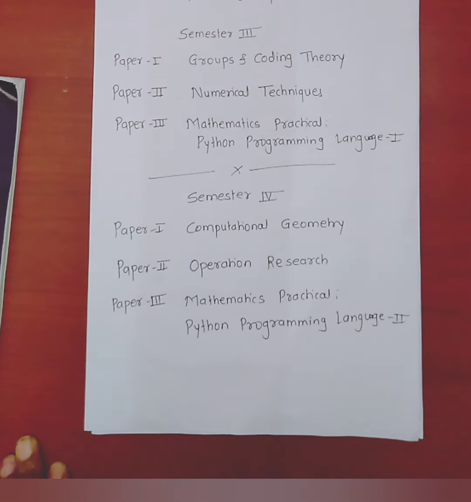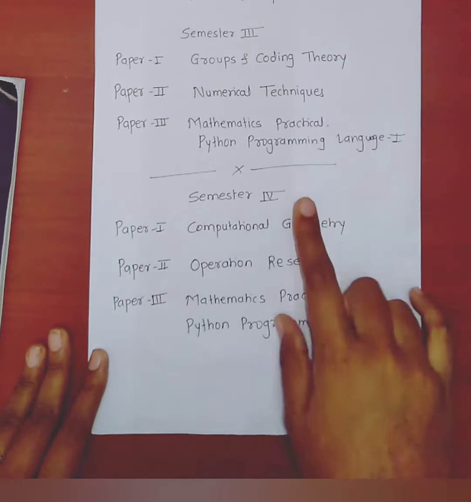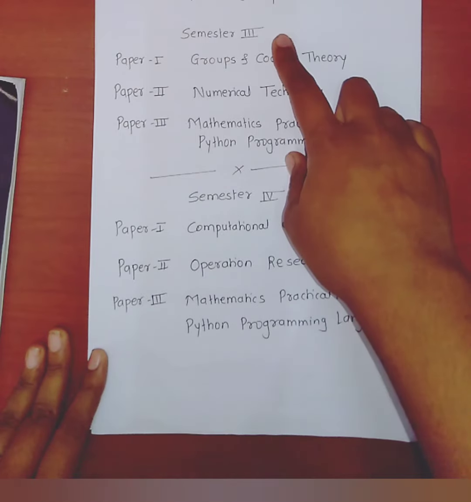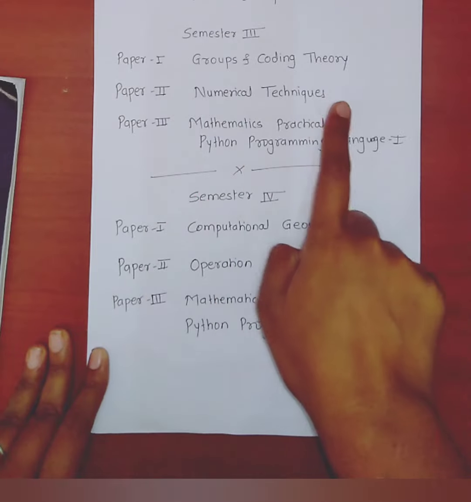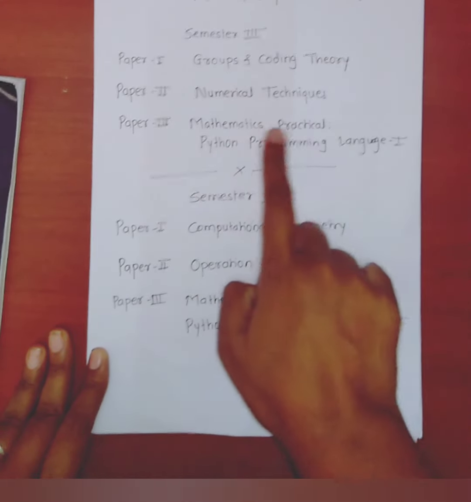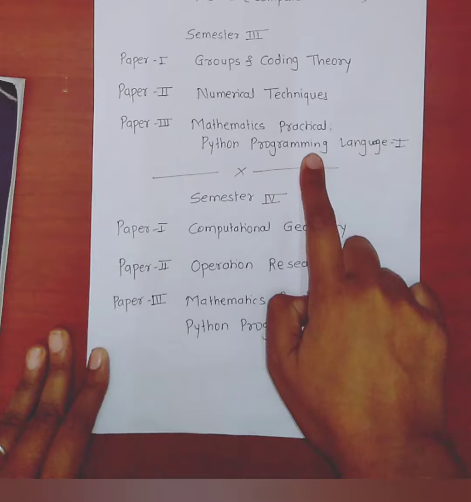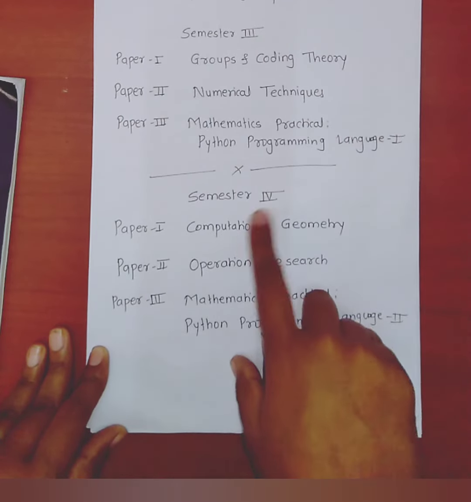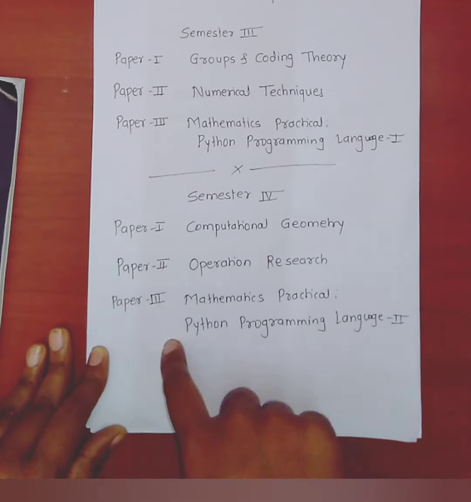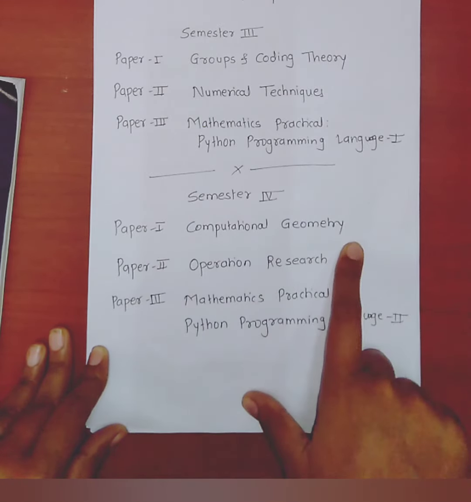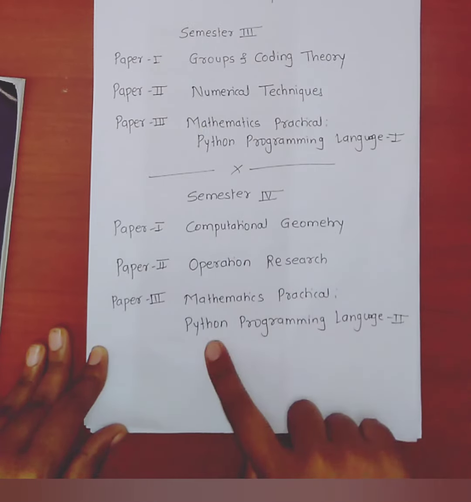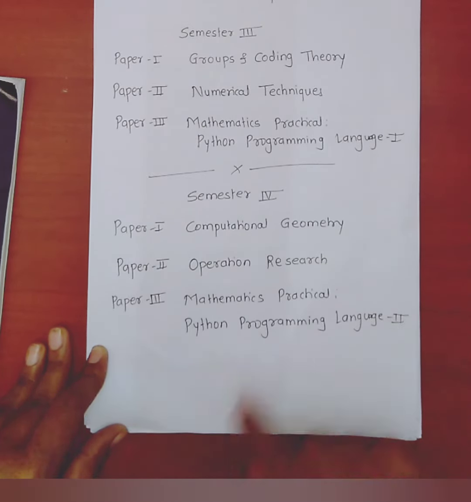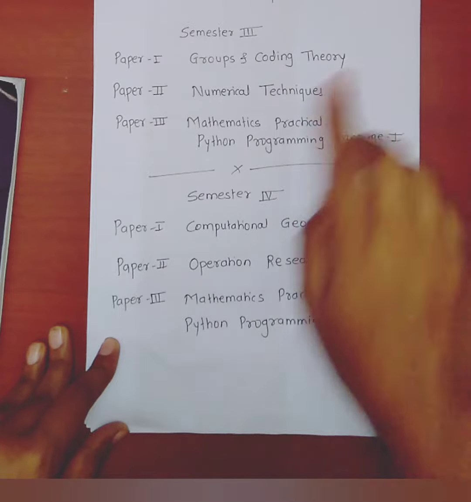First, I will tell you the syllabus of mathematics of SYBCS for semester 3rd and semester 4th. In semester 3rd, we have 3 papers: paper 1 groups and coding theory, paper 2nd numerical techniques, paper 3rd mathematics practical, Python programming language first. And in semester 4th, we have 3 papers: paper 1st computational geometry, paper 2nd operation research, paper 3rd mathematics practical, Python programming language 2nd. Each paper has 50 marks.